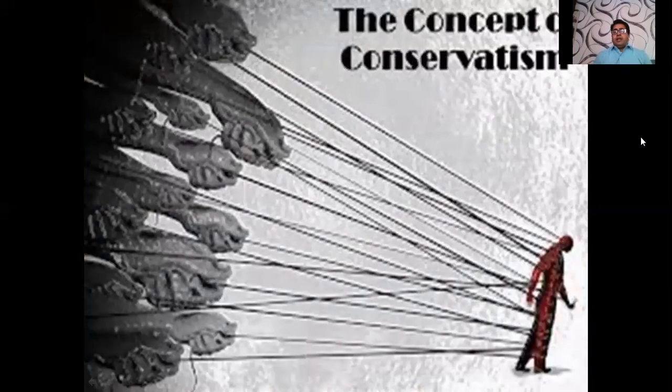Okay. The next concept is the concept of conservatism. What does the concept of conservatism say? Conservatism means you should be conservative. You should think about all the probable losses which may happen, but you should not consider any profit.